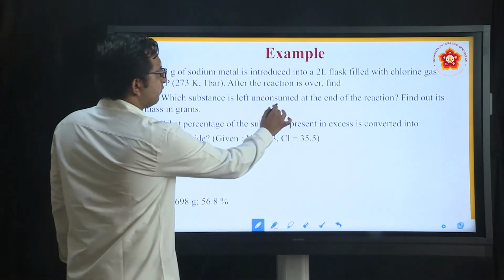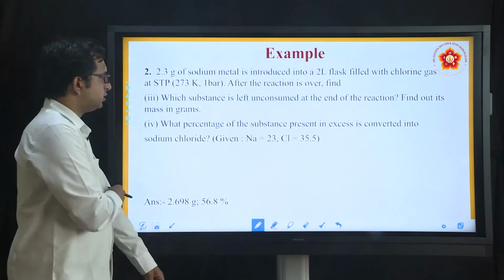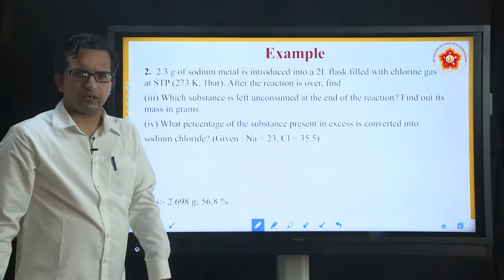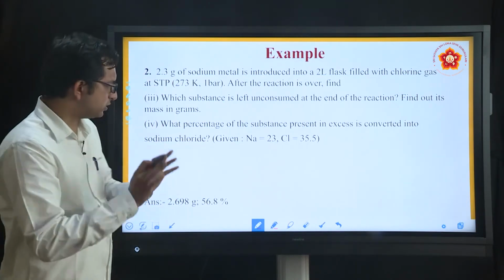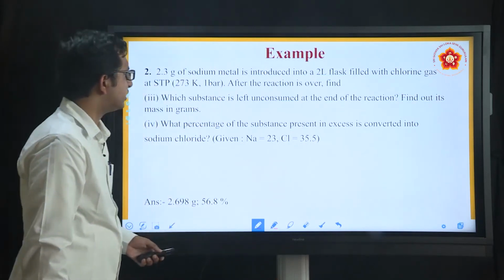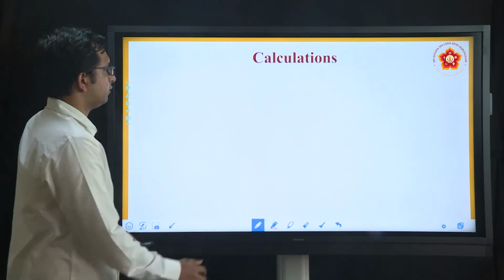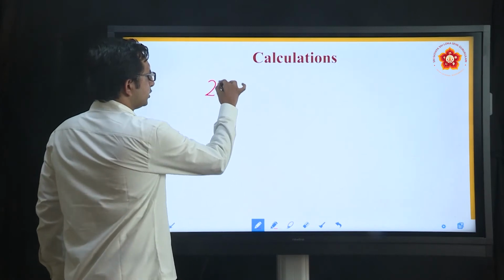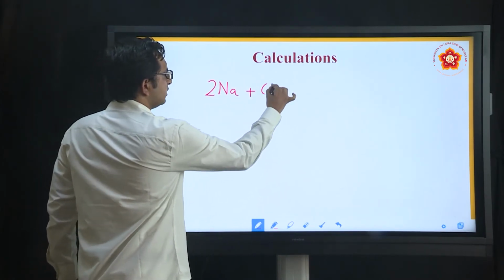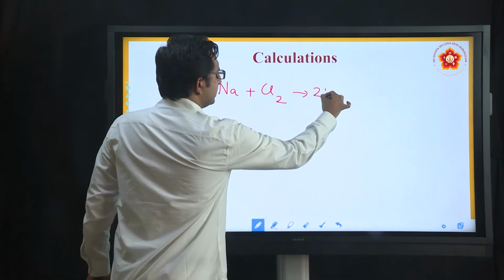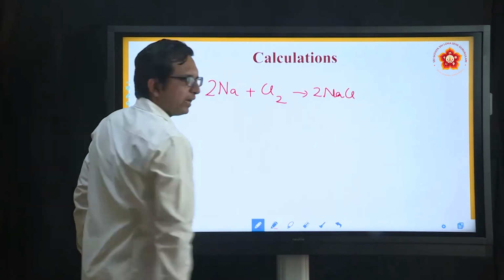Which substance is left unconsumed at the end of the reaction? Find out its mass in gram. We just now discussed it. Let me put it up once again so that you can understand that part very easily. We realize that 2Na plus Cl2 gives rise to 2NaCl. This was the balanced chemical reaction.